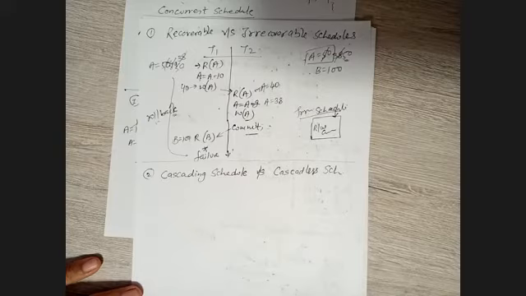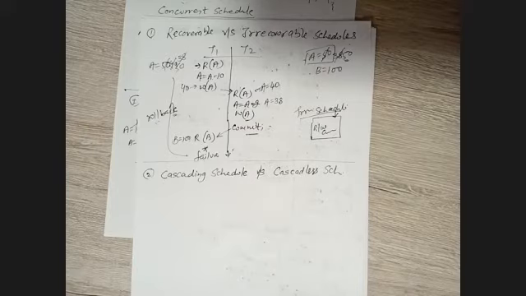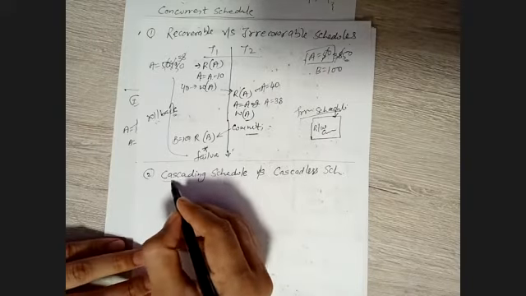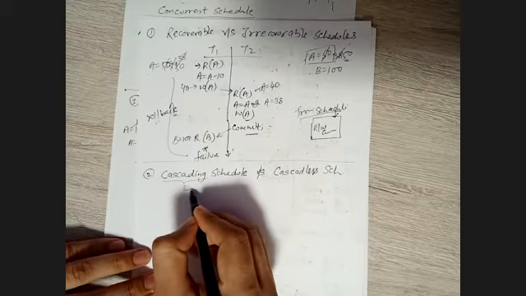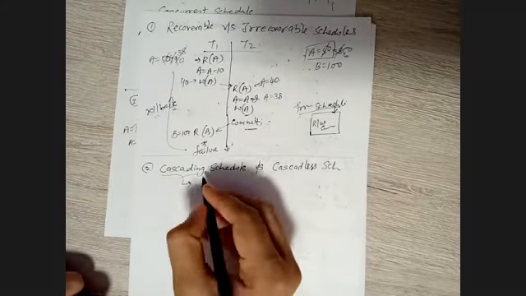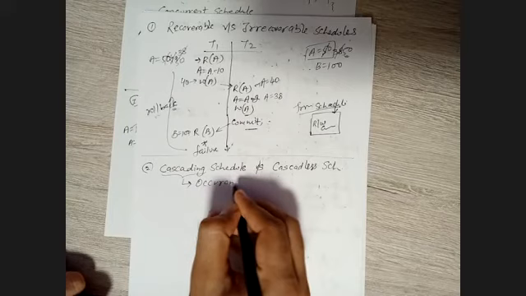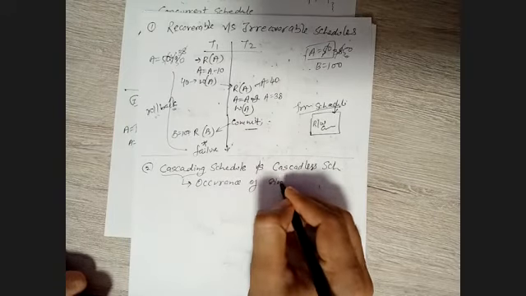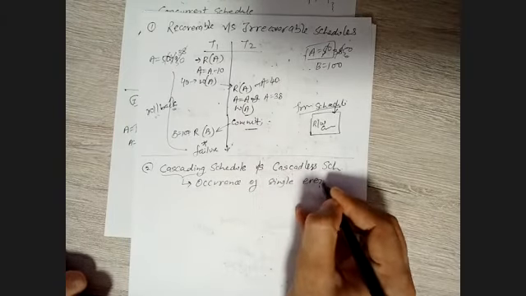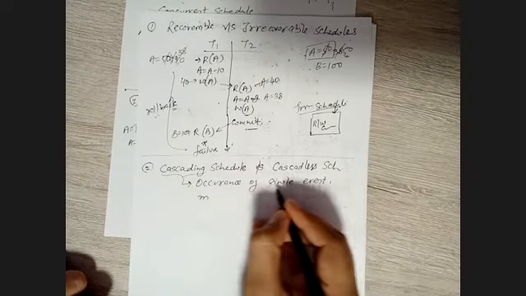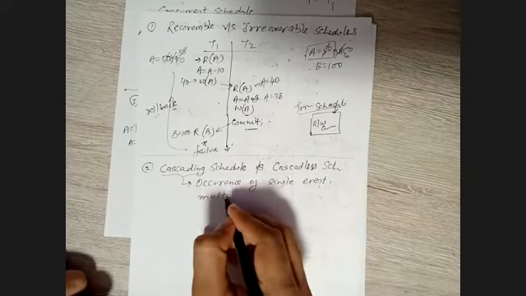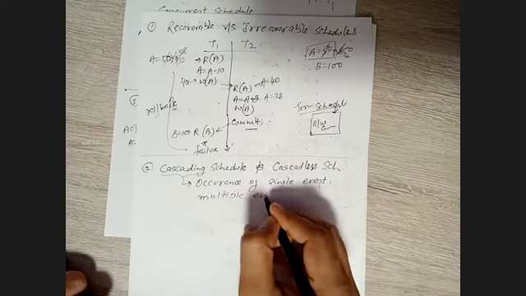This cascade word you are already familiar with from when we were doing referential key integrity constraint, right? So it was also there, if you remember. So understand what cascading means. It means what? First understand. Let me write also. Occurrence of a single event. Due to the occurrence of a single event, multiple events also occur.